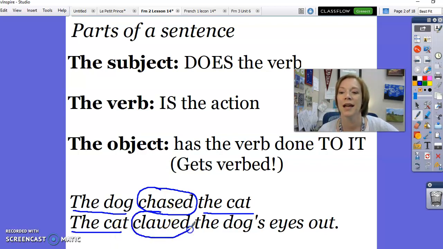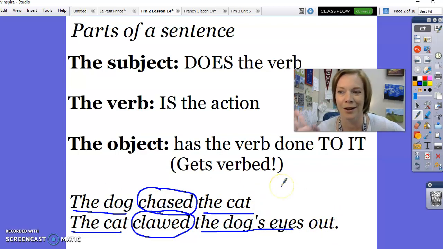Clawed. The cat clawed. That's the verb. It's the action that the cat did. Now, what's the object of the sentence? What got clawed? The dog's eyes. This little word out kind of goes along with the verb clawed, so we won't worry about that. But the dog's eyes are the object of the sentence.